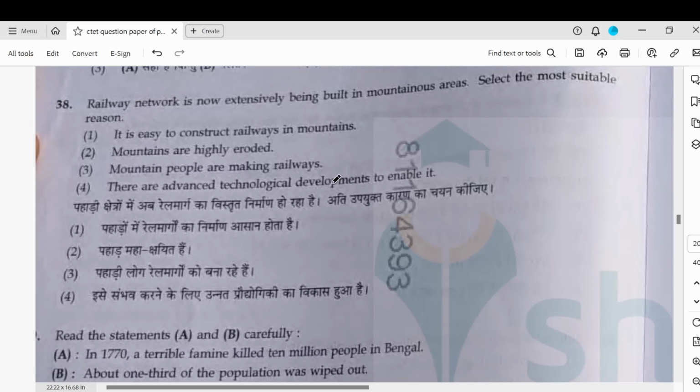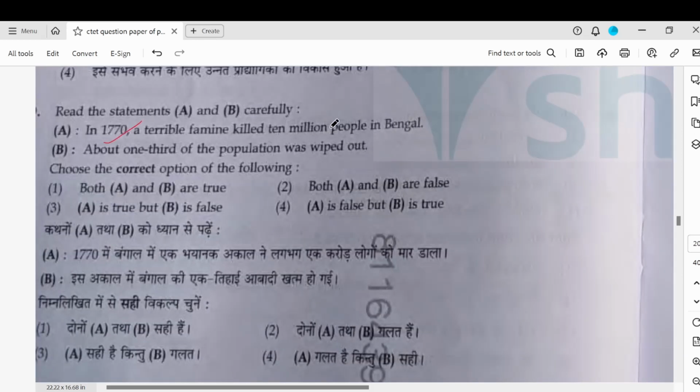Railway network is now extensively being covered, and why? Because there is advanced technology. Now we can make it. Earlier we could not make it, so it was not done. So 1770, terrible famine killed 10 million people in Bengal. This is correct, and about 1/3 of the population died. So this is correct. So both A and B are true.